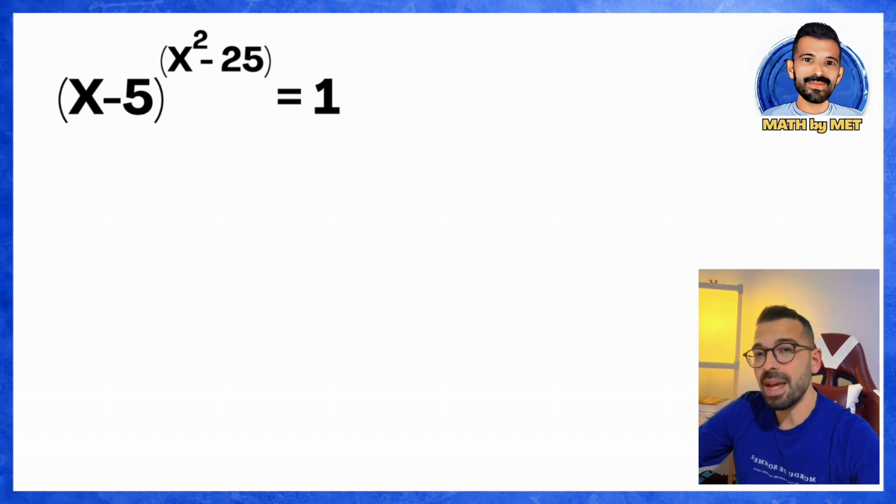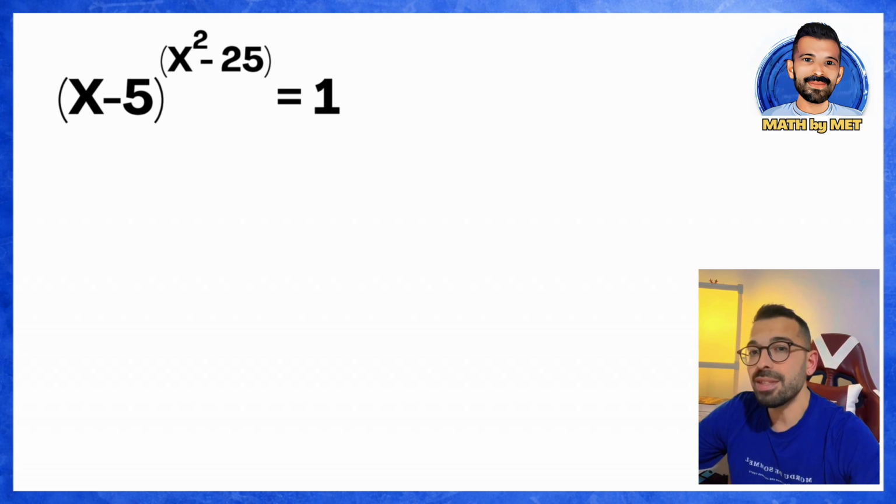Don't forget, when it comes to powers with constants, if we want the result to be 1, we need to remember that there are exactly 3 cases here. So, what are these cases? Let's talk about them together now. The first thing you need to remember is this. The first thing you should think of for the result of powers to be 1 is the possibility that the base is 1, because you know this. All powers of 1 are 1.